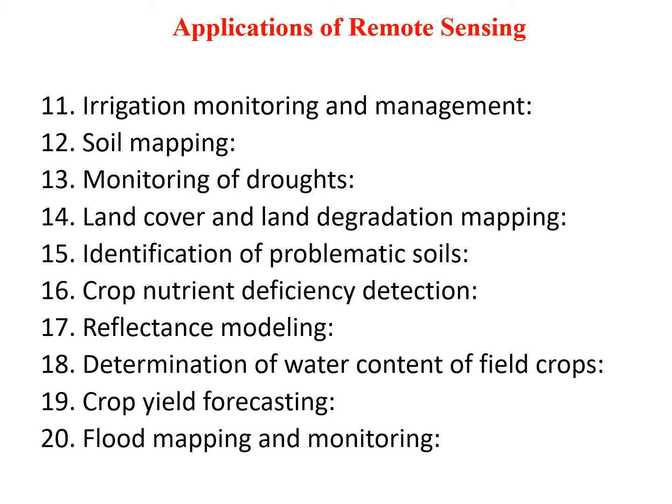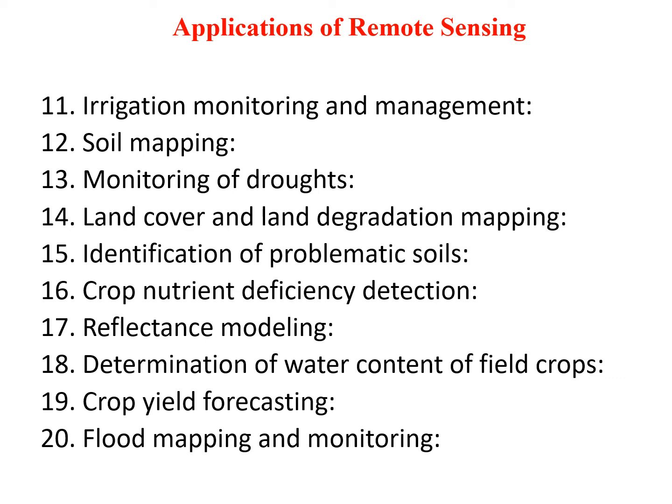Irrigation monitoring and management. Remote sensing gives information on the moisture quantity of soils. This information is used to determine whether a particular soil is moisture deficient or not and helps in planning the irrigation needs of the soil.